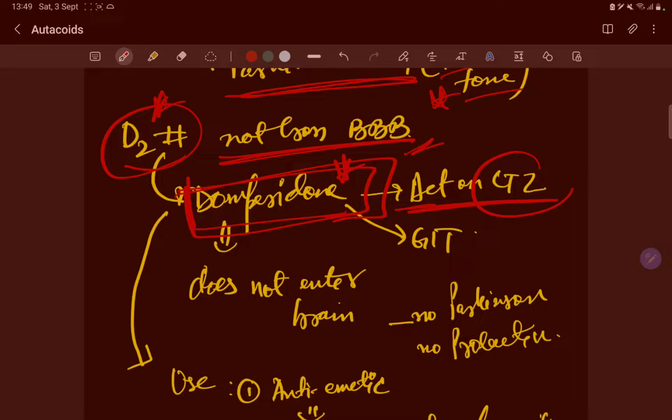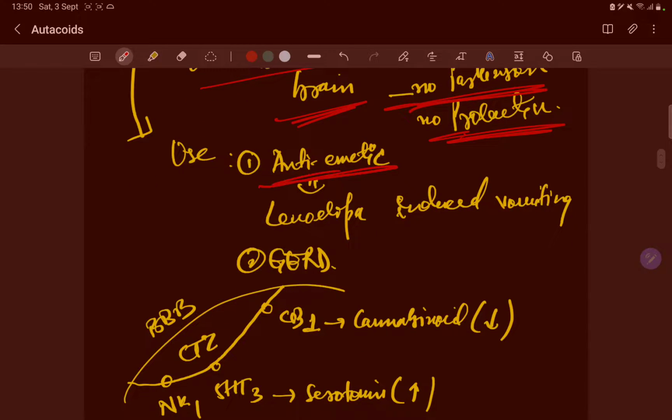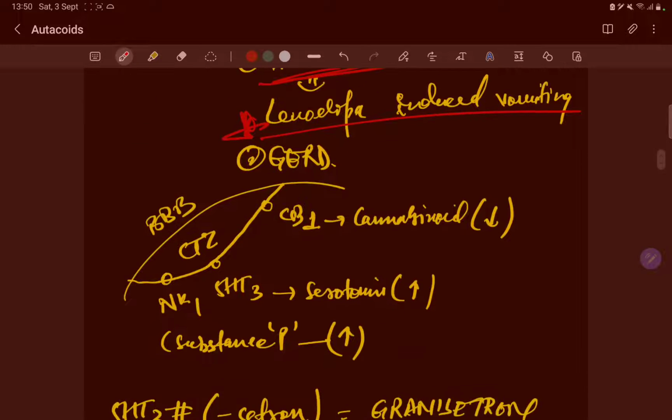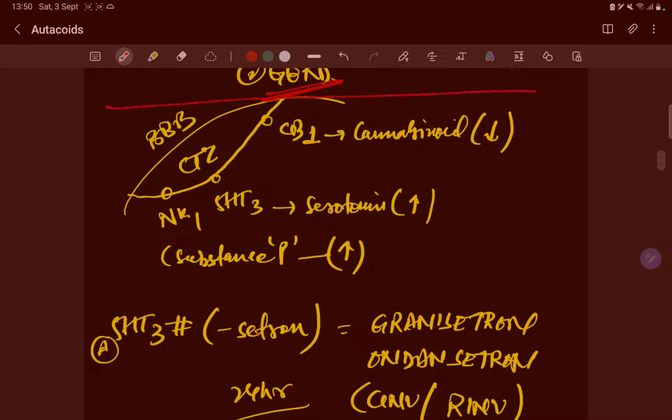It acts on the CTZ area and the GIT. It does not enter the brain, so no Parkinsonism and no prolactin is there. So domperidone is an excellent choice as an antiemetic in levodopa-induced vomiting, and also in GERD. Now, this you have to understand and learn: this is the blood-brain barrier and this is the CTZ area.